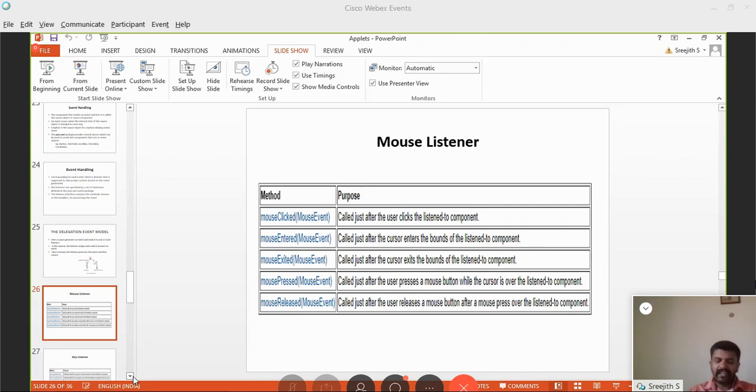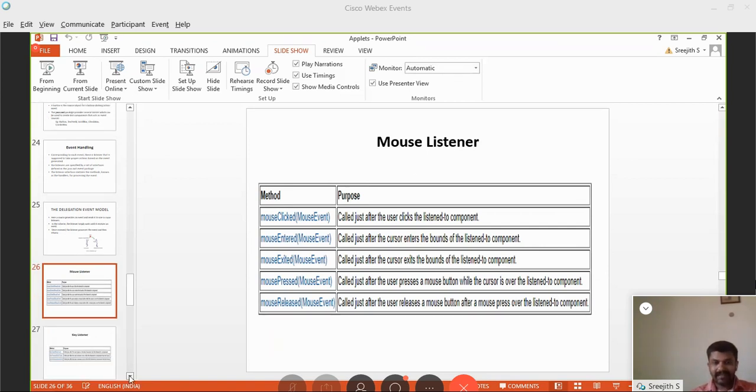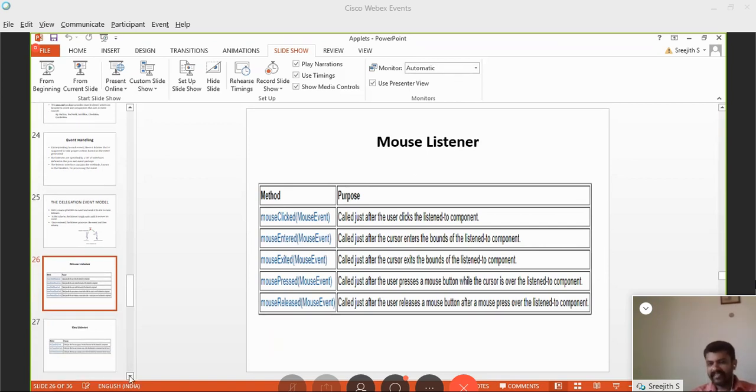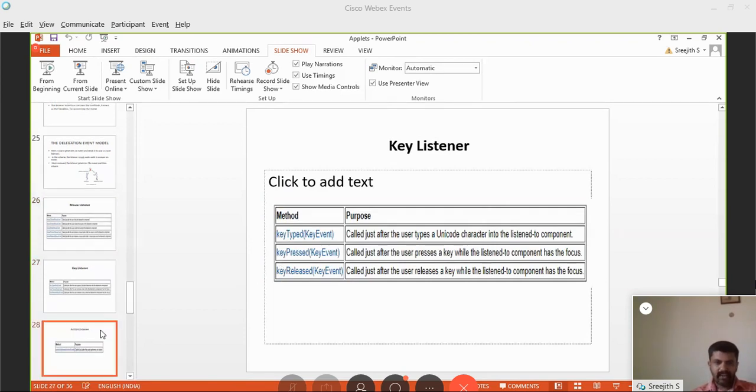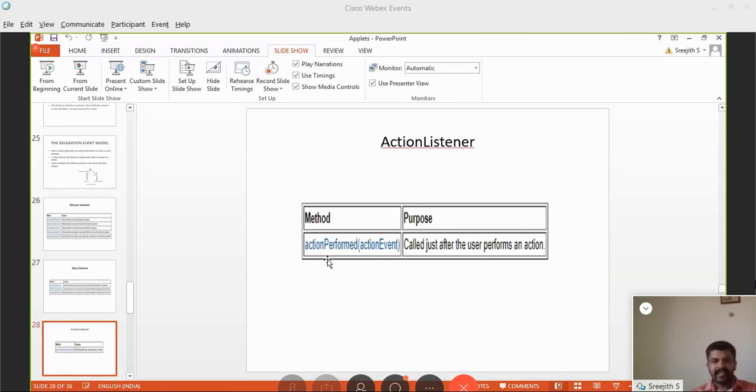See, the strength of Java in general lies in its APIs. There are thousands of built-in classes and interfaces. We cannot learn all those methods and interfaces by heart, but you should understand that there are things defined inside this package. Then key listener: key typed, key pressed, key released. Then action listener, already seen, has only one method, action performed of action event.